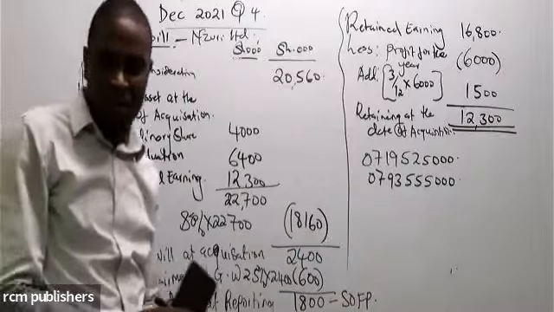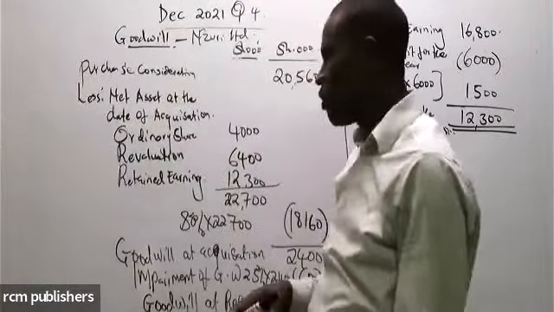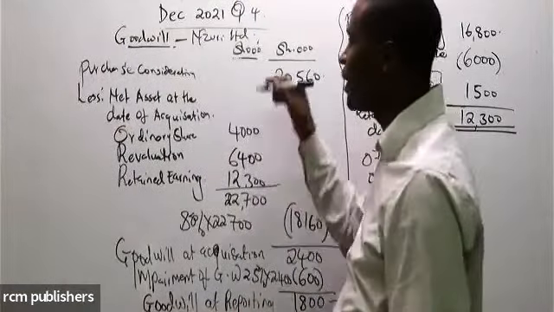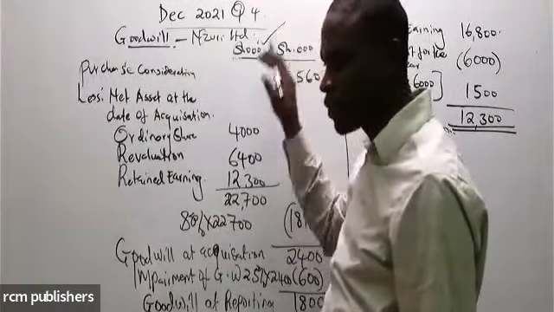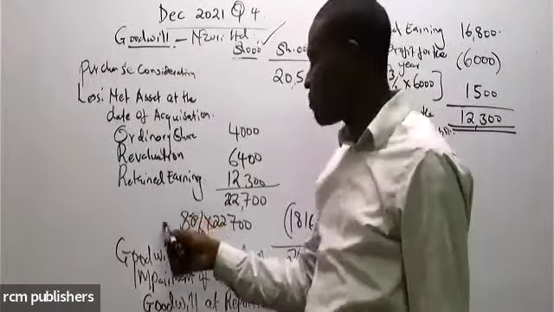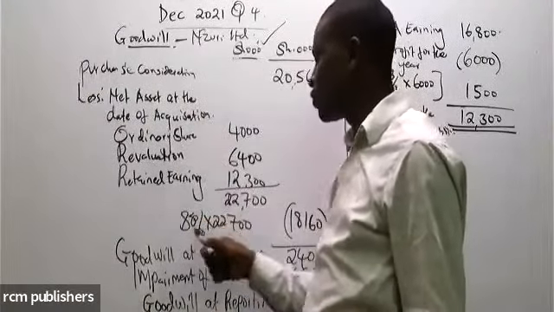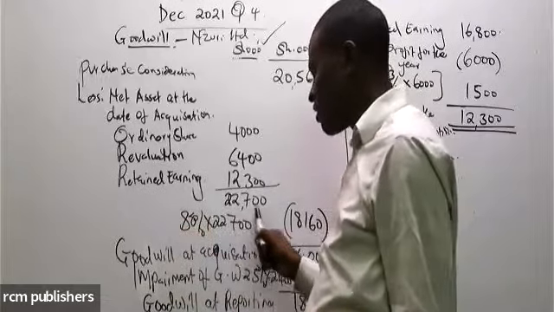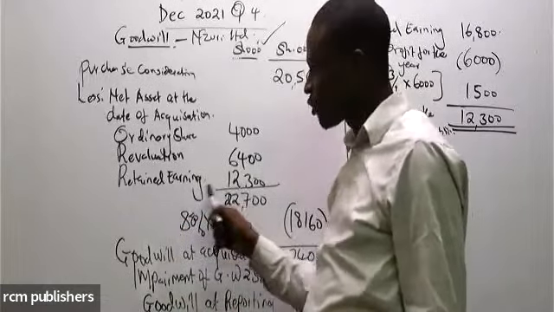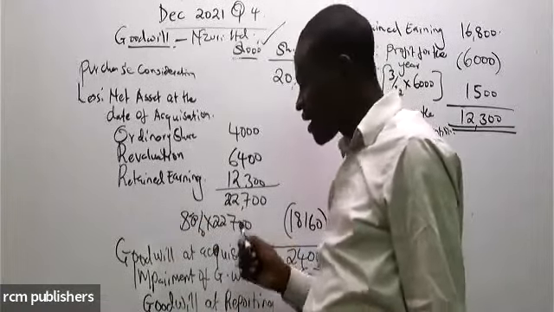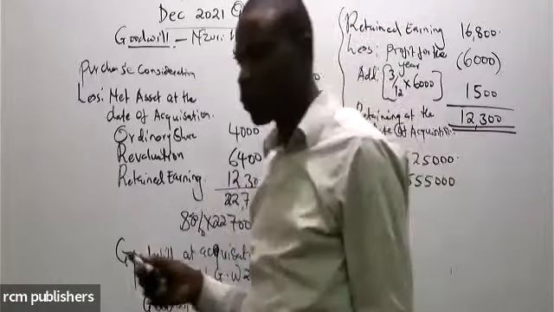So our objective today was to know how we compute goodwill using the partial goodwill method. Always remember that when you're using the partial goodwill method, you must have this. This is a portion of what? A portion of what was acquired by the parent company.